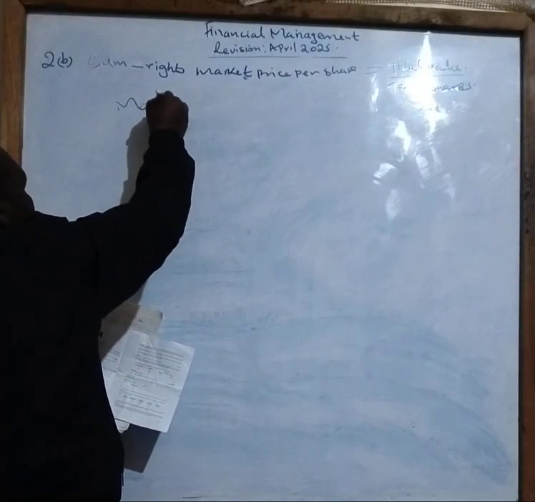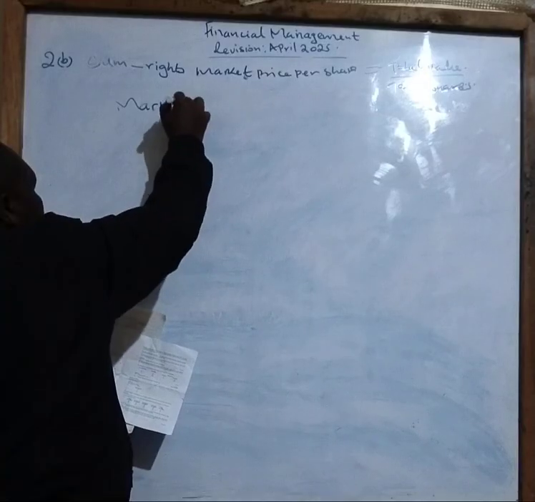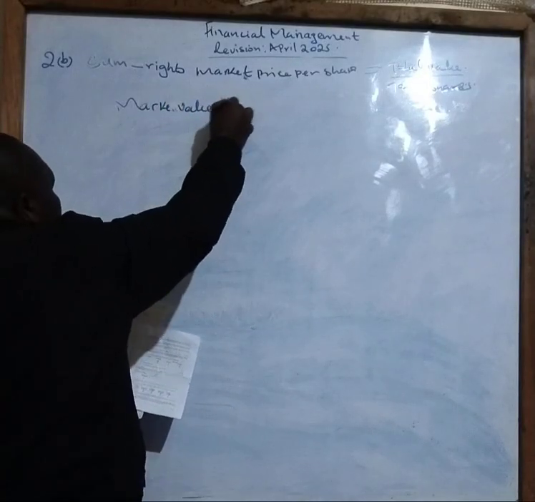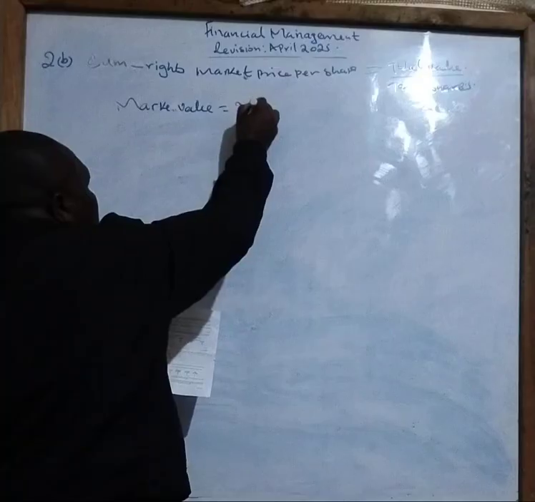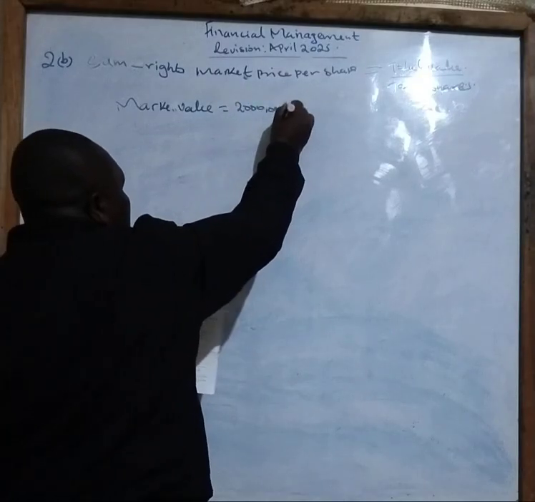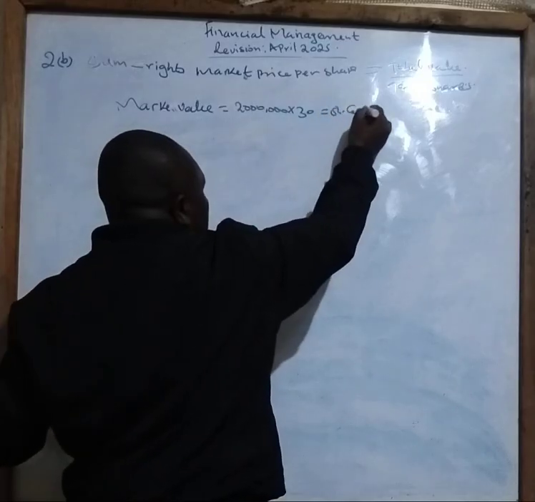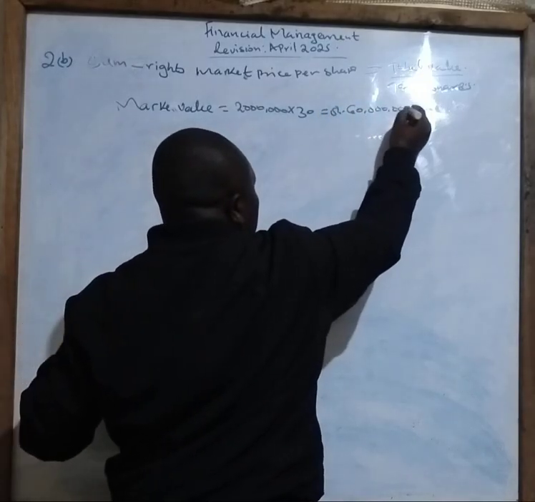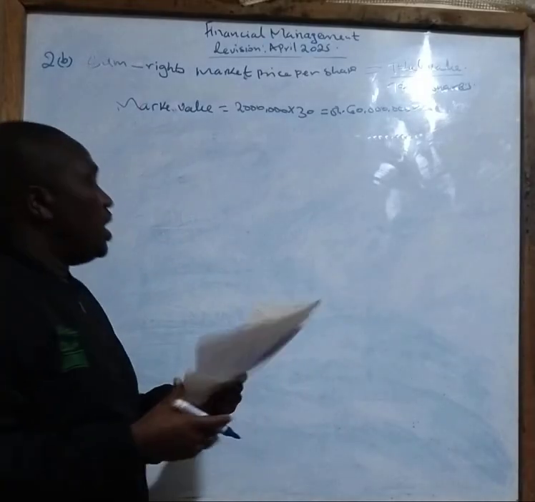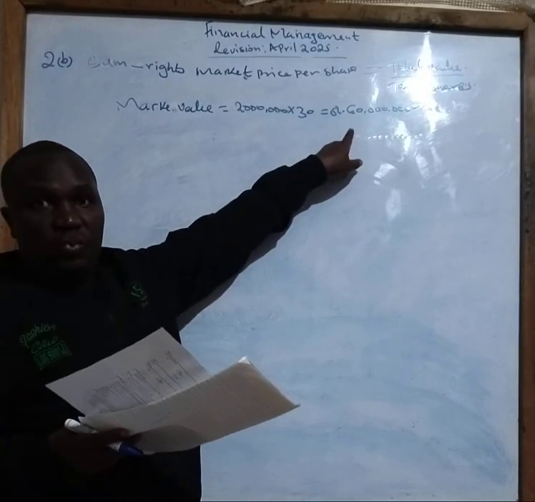So we now say market value equals 2 million ordinary shares that we have at the moment, multiply by 30 shillings. You get now how much? 60 million.